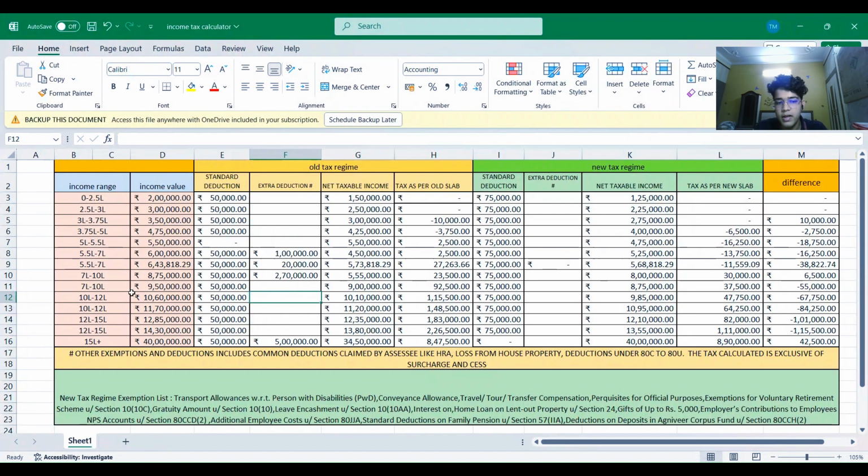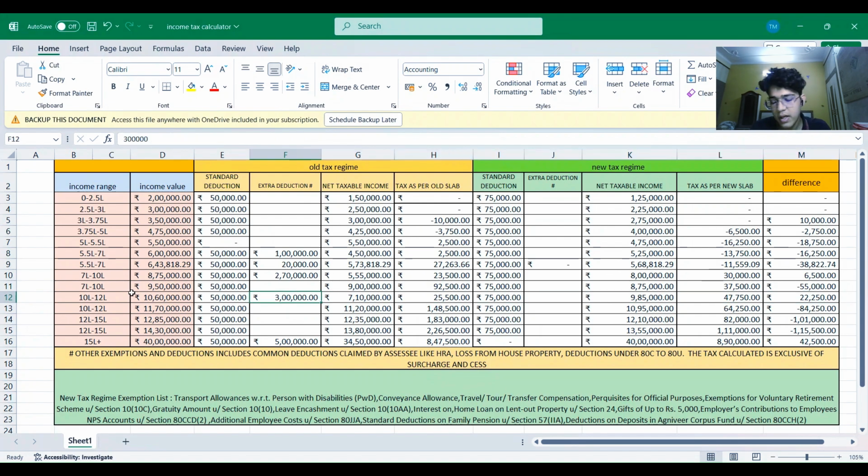Standard deduction applicable is 50,000, and the extra deduction the SEC is claiming is around 3 lakhs, maybe any of the deductions. Now the net taxable income will be 7 lakh 10,000, and the tax as per the old slab is now 25,500. But as per the new tax regime, it is showing 47,750. So the difference is again huge, 22,250. So again, the old tax regime is beneficial.